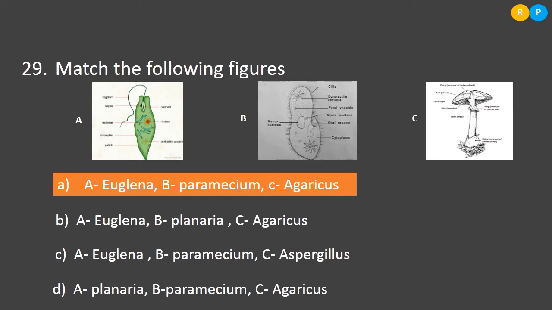One more character I will tell you about the paramecium. The shape of this organism looks like a lady's slipper. This is the unique shape you can see only in paramecium. This also belongs to the Protista kingdom. Then the C diagram, this is the picture of agaricus, that means mushroom. This belongs to the kingdom fungi. So with respect to all three diagrams, the correct option is option A, because in option A you can see the A picture they have given as Euglena, B as paramecium and C as agaricus.